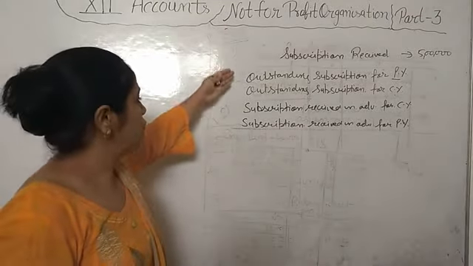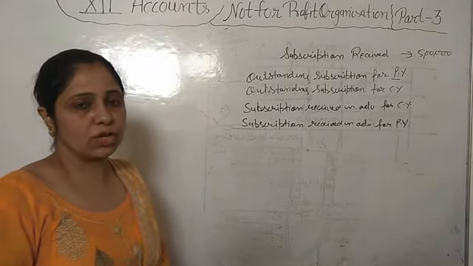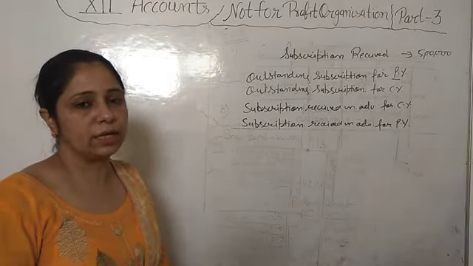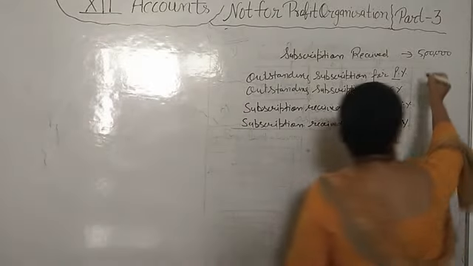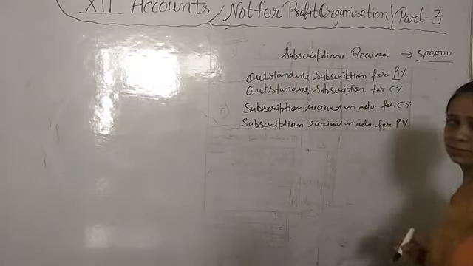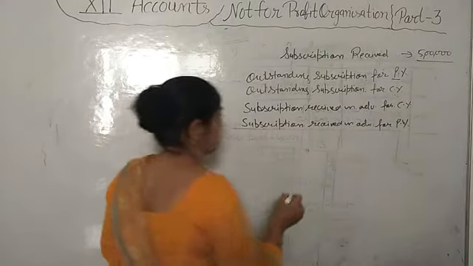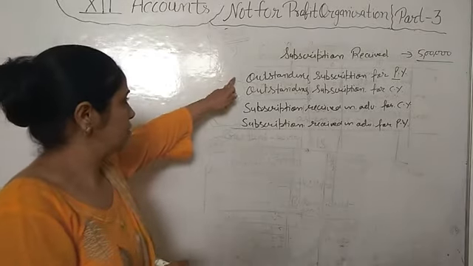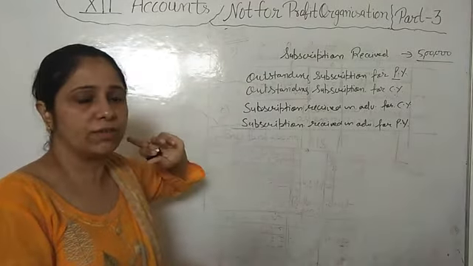From these amounts we have to find out the total subscription of current year that we will show in the income and expenditure account. We have total amount we have received 5 lakh. In this, the previous year's outstanding that we received in the current year is also included in the 5 lakh.